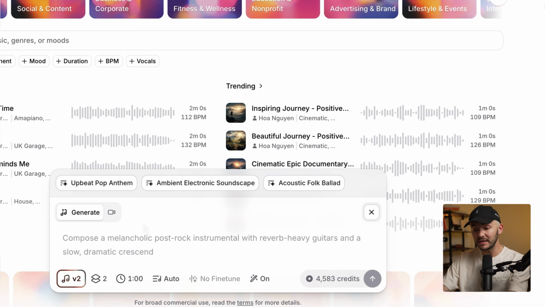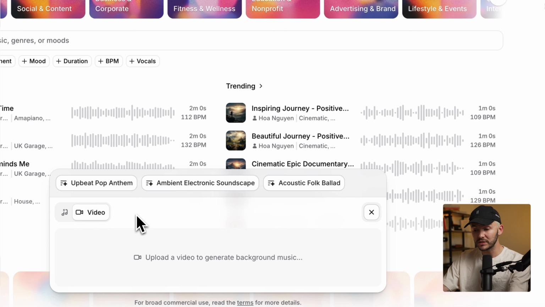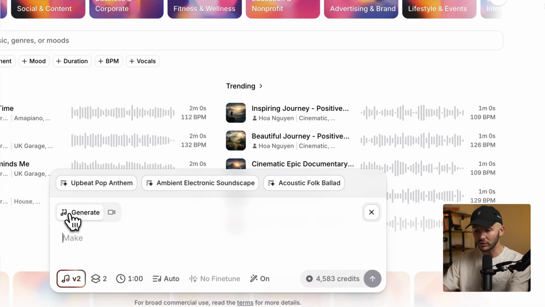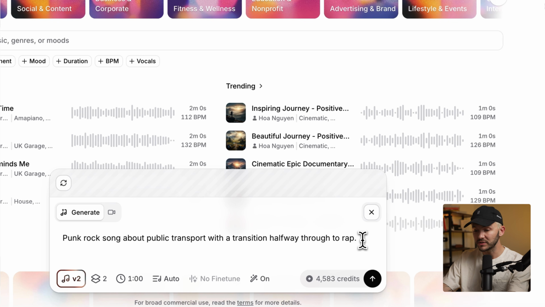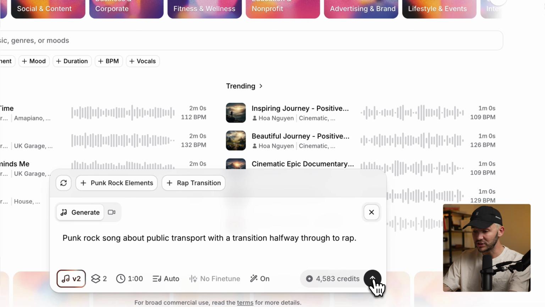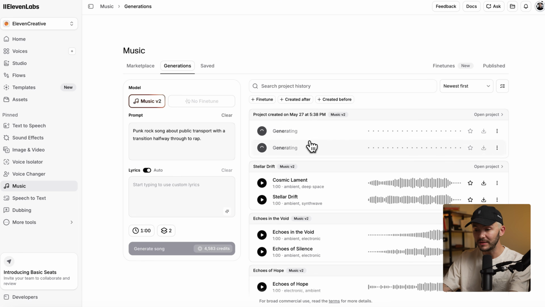A feature that has been added alongside Music V2 is that now you can toggle to generate the background music to a video simply by uploading it. And ElevenLabs will use Music V2's AI and then generate a fitting background music to your video. But here, if we toggle back to generating music, I can simply describe any song that I'd like to listen to. So here I want to generate a punk rock song about public transport with a transition halfway through to rap, because I think these two genres should mix perfectly. Now I simply click generate, and here our 2 tracks are currently being generated inside of the new interface.